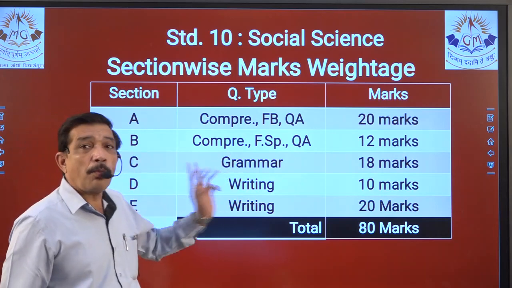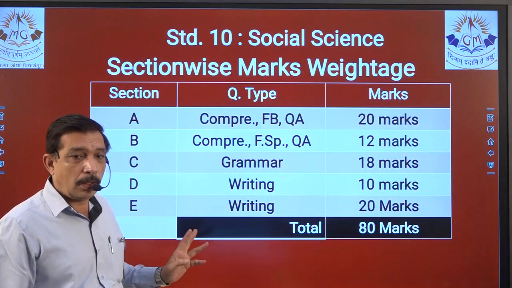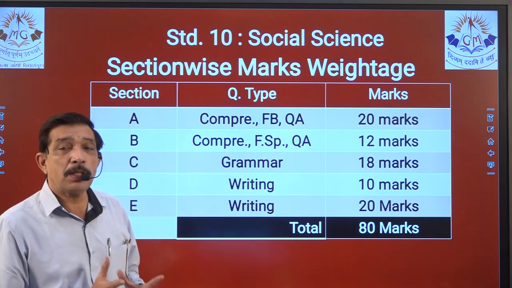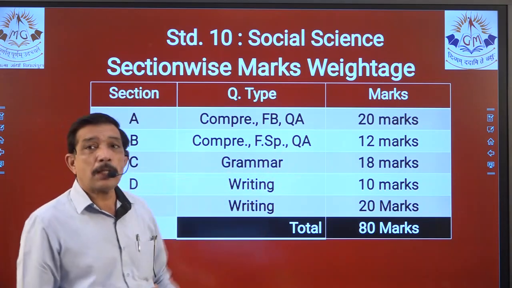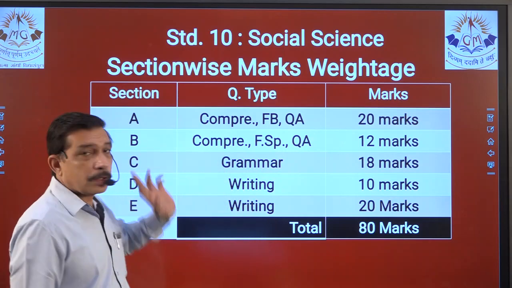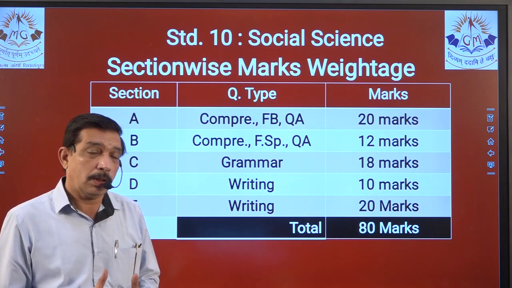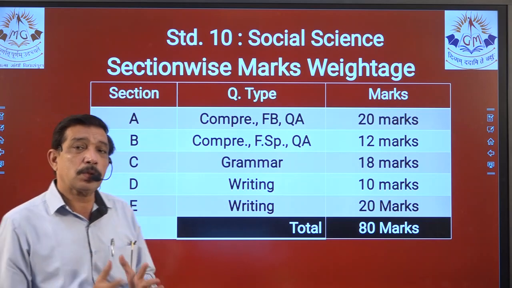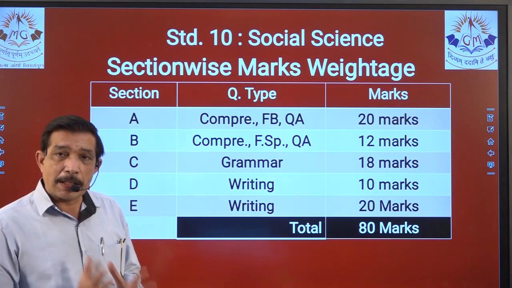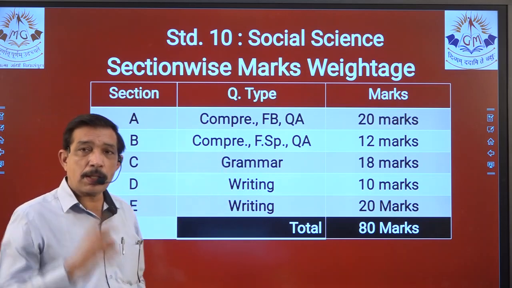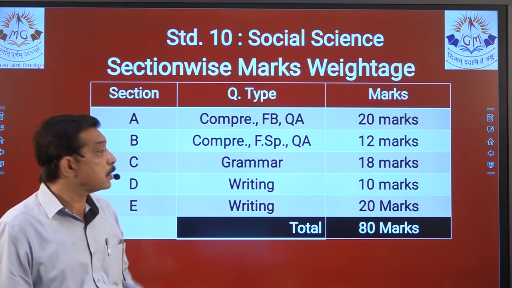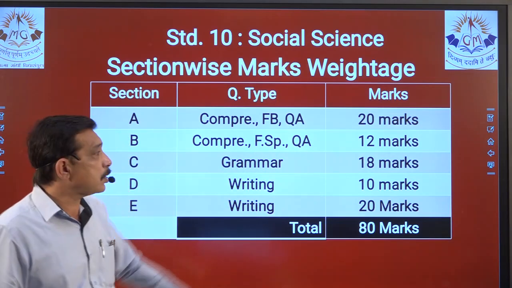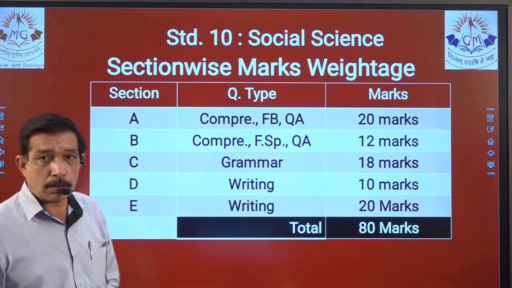Section B is poem comprehension. Then you will have figures of speech included in this section, and question answers of poems. So the whole of section B is comprised of poems. We have 11 poems total in our material, out of that 4 are deducted. So we have 7 poems from which a stanza will be asked, you will have to answer a few questions, figures of speech, which we have learned, and question answers related to the poems. The total marks weightage is 12 marks for section B.